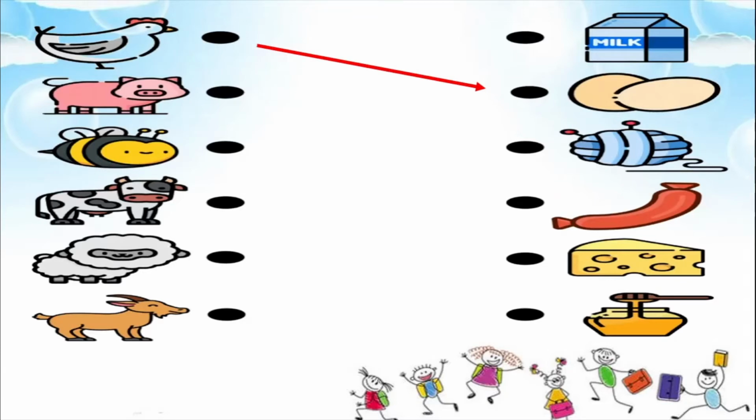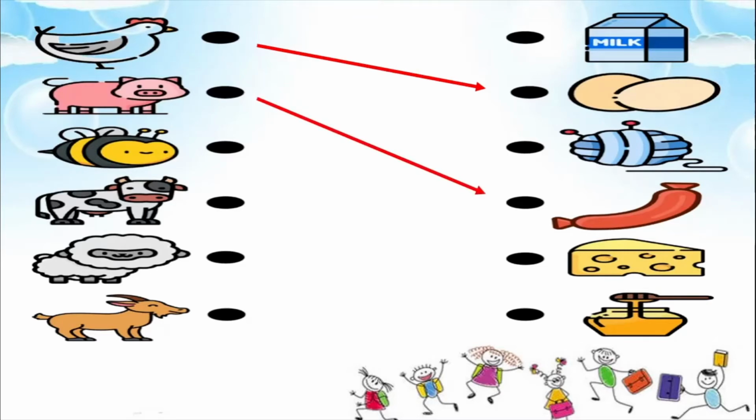Okay. Now there are many of us who are vegetarian. That is, we do not eat egg, we do not eat fish, we do not eat meat. But then there are some others who eat eggs, who eat fish, and who eat different kinds of meat. Okay. So that is according to their culture. So whatever they do is good for them. So there are some people who eat pig also. So what does the pig give us? The pig gives us meat.